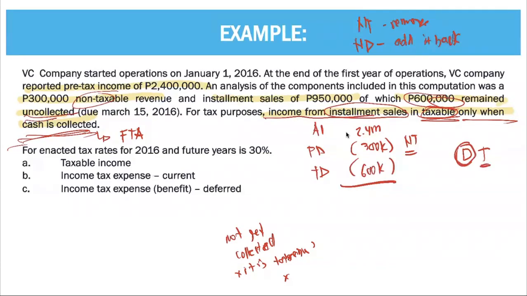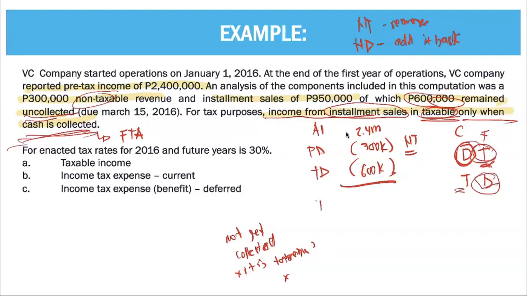Tax in the future, deduct now. Deduct in the future, tax now. Remember the current and the future. If in the future it is taxable, you deduct now. If in the future it is deductible, you tax now.